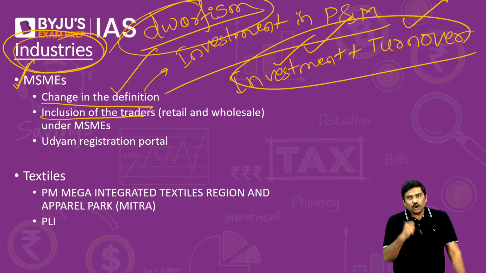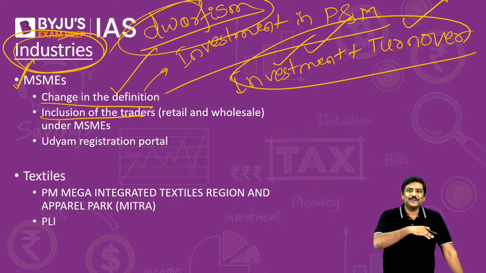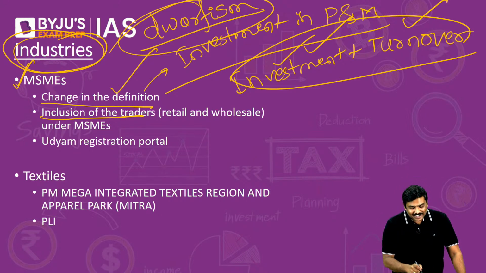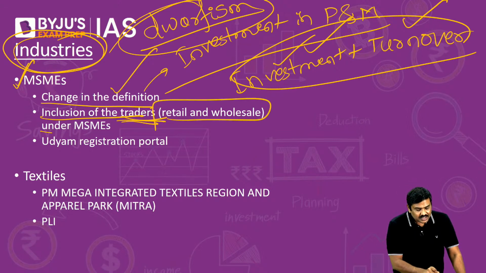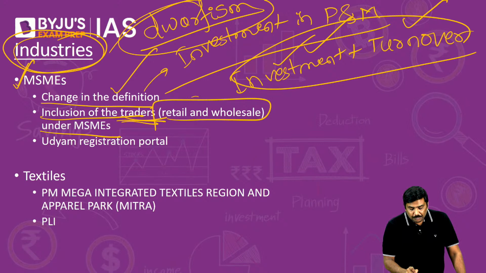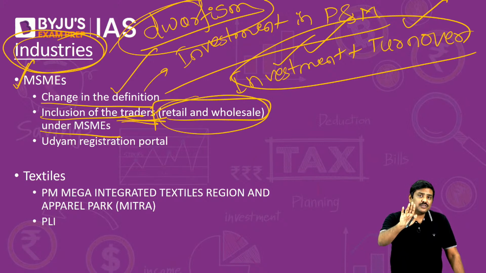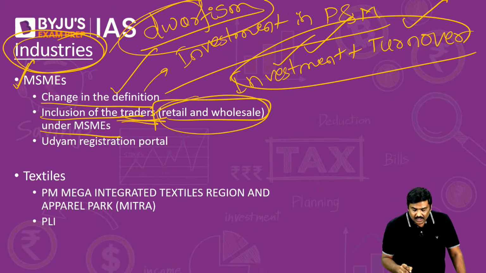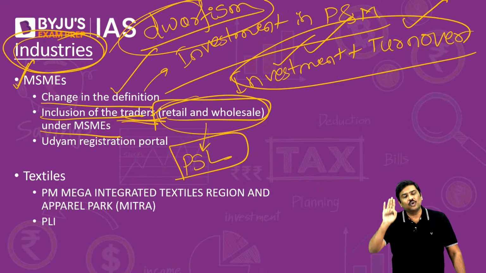Second, government also has expanded the list and reintroduced, remember this, reintroduced or reclassified the traders, that is the retail as well as the wholesale traders, under the micro, small and medium enterprise definition. And so far, remember this, the benefit that these MSMEs will get because of the inclusion is limited to priority sector lending loans only.